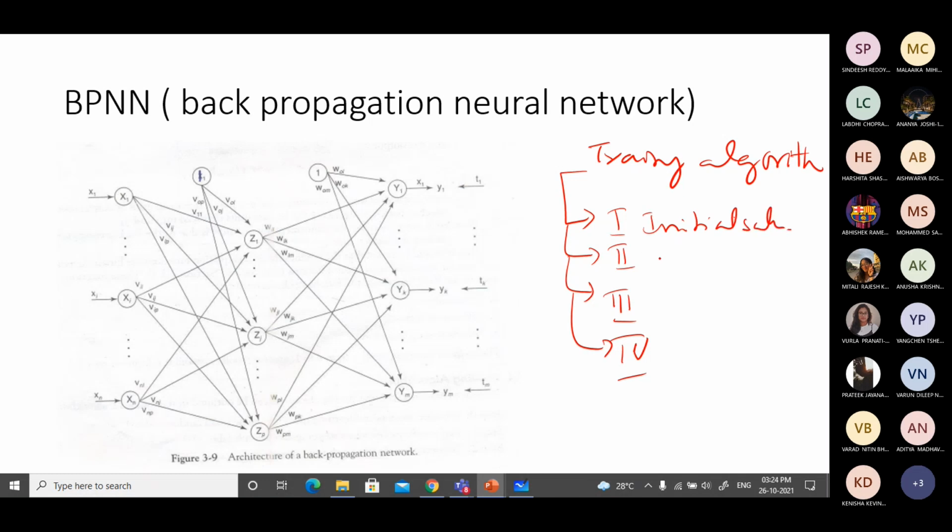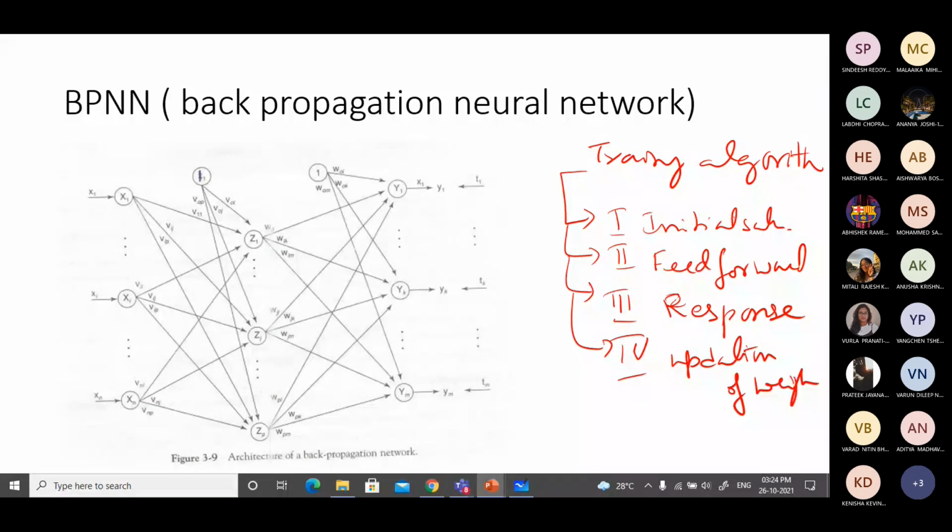Next you'll be doing the feed forward stage, and finding the response, and updating the weight. Since the whole process is too long, we have divided it into 4 important stages: initialization stage, feed forward stage, finding the response and updating the weight.